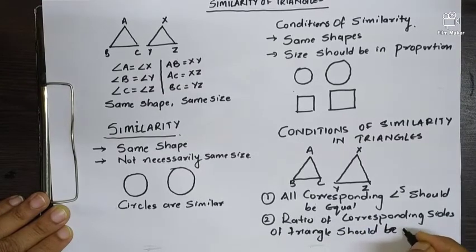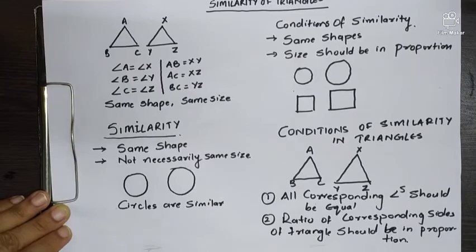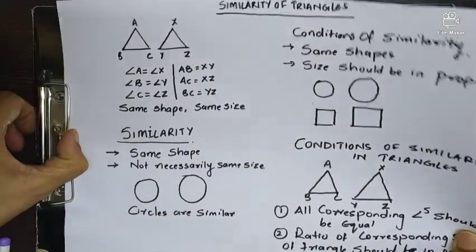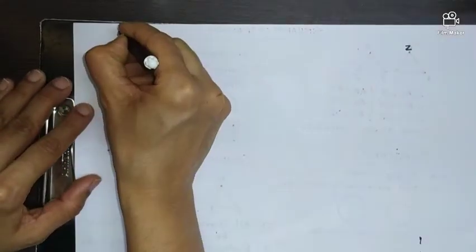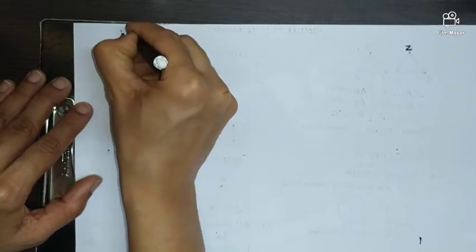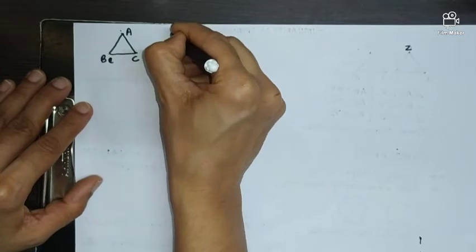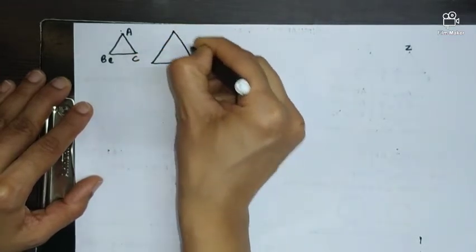Should be in proportion. Yeah. So mathematically, should we write down what actually it means? I am drawing the figure. This is ABC and the other triangle XYZ.